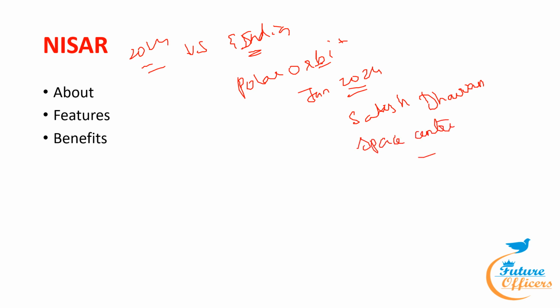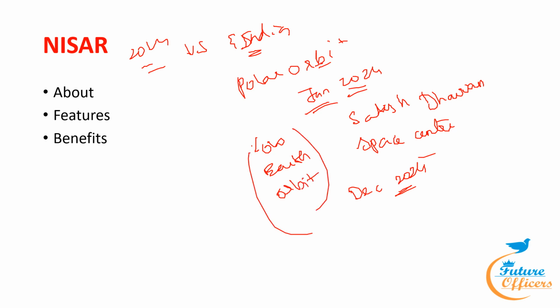So first they had planned January 24th to implement this, but now it is changed to December 2024. So at least 3 years will pass during this satellite operation. The observatory is in low Earth orbit. In 12 days, NISAR will map the whole planet under this mission.